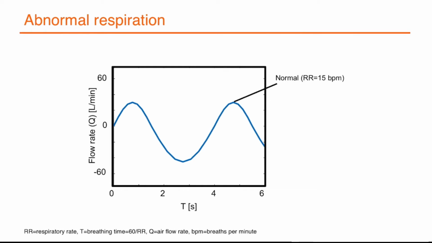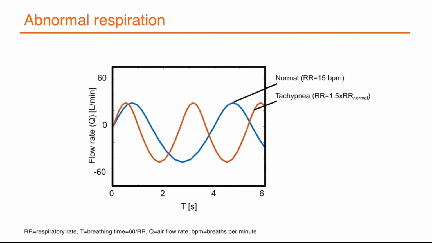So, the figure here shows abnormal breathing patterns compared to the normal breathing pattern. In normal breathing, respiratory rate is about 15 breaths per minute, which is approximately 4 seconds per cycle. During abnormal respiratory conditions such as tachypnea, the rate is about 1.5 times faster compared to normal. In bradypnea, breathing is relatively very slow, as low as 1.5 times slower than normal breathing.